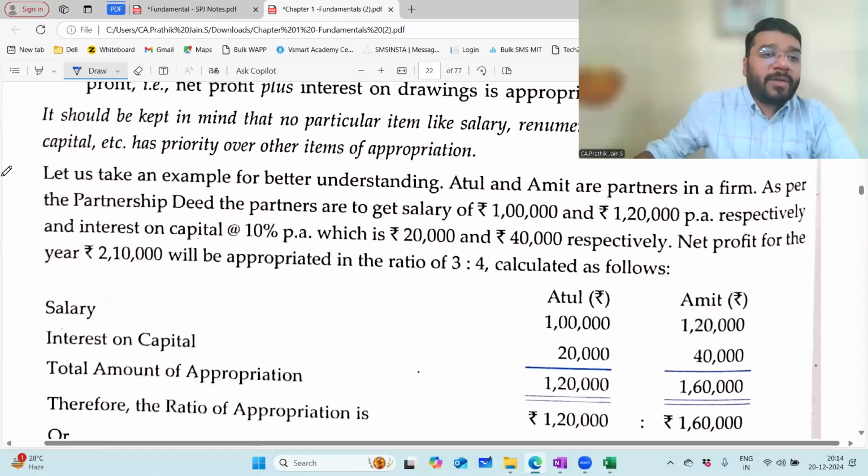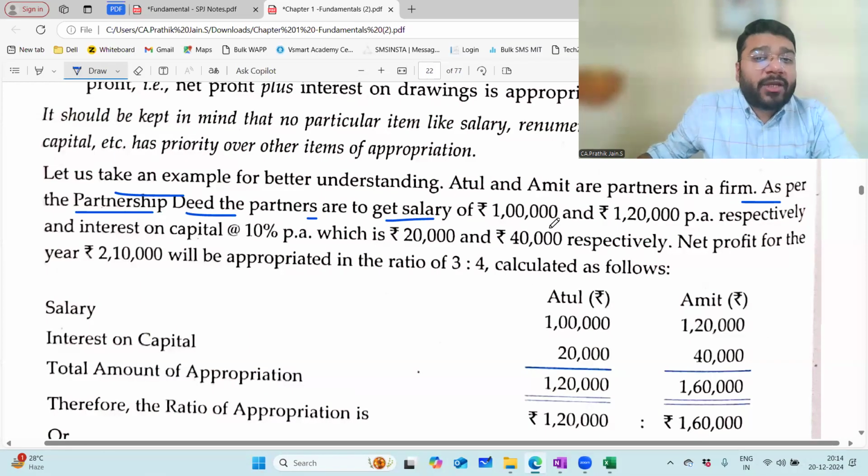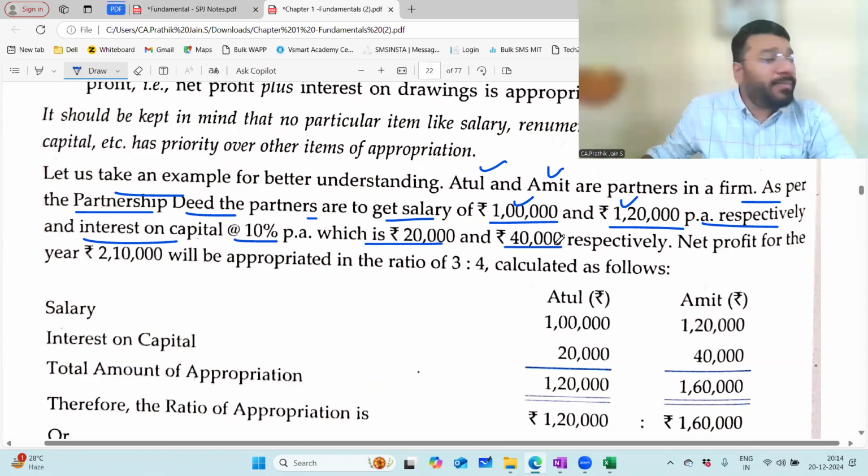I want this example to be done. As per the partnership deed, the partners are to get a salary of 1 lakh and 120 per annum, which means Atul is going to get 1 lakh, Amit 120 respectively. Interest on capital 10% per annum, which is 20,000 for Atul, 40,000 for Amit. Net profit for the year is 2,10,000.